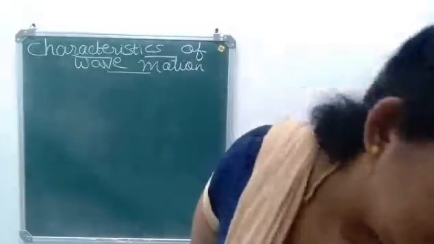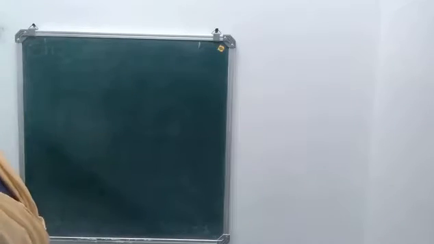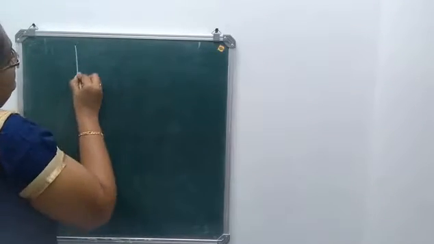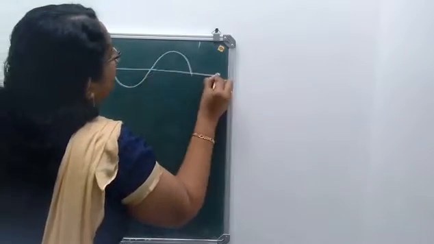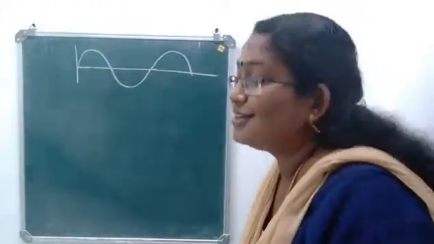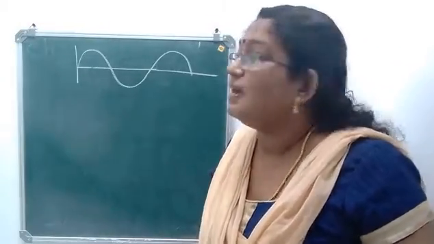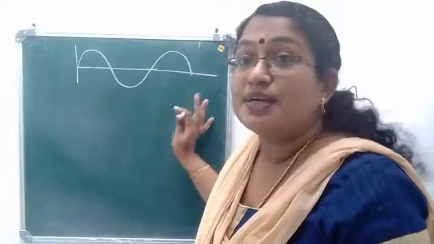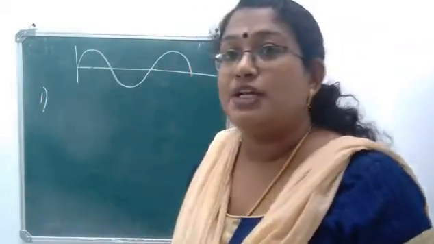Okay. Now, the next one is about the terms related to wave motion. So, here we will consider a transverse wave. How does a transverse wave move? It moves in the form of crest and trough, isn't it? A transverse wave moves in the form of crest and trough. So, in order to learn about the terms related to a wave, we are using a transverse wave. Clear? So, the first one is amplitude.